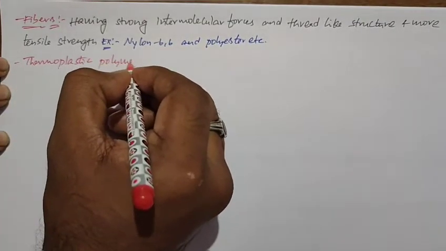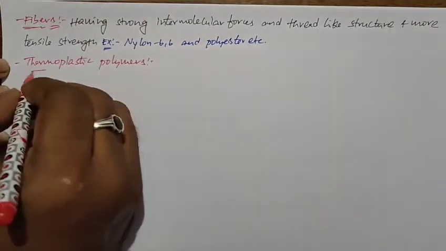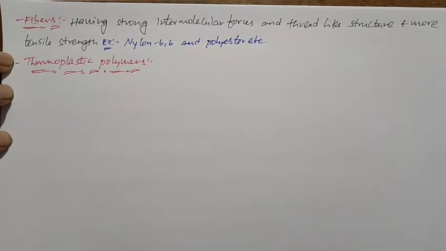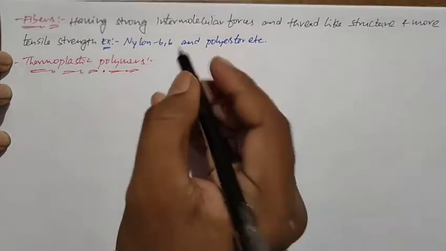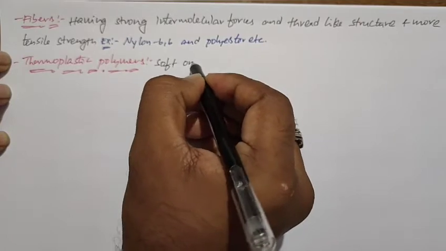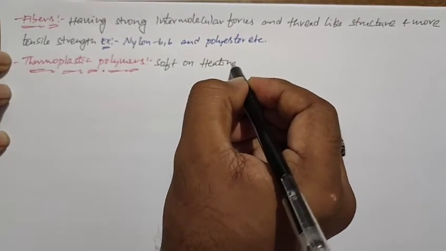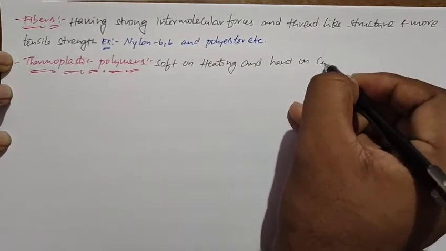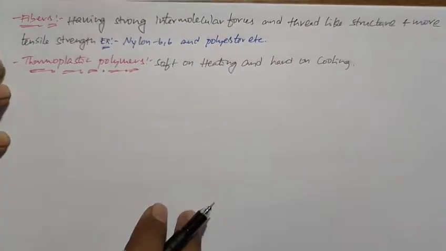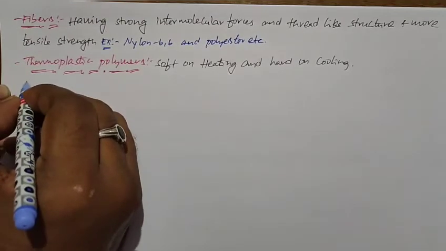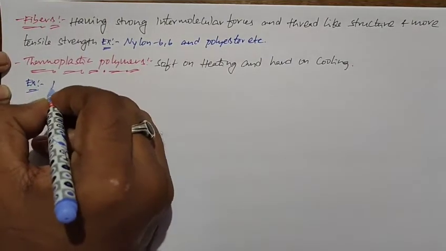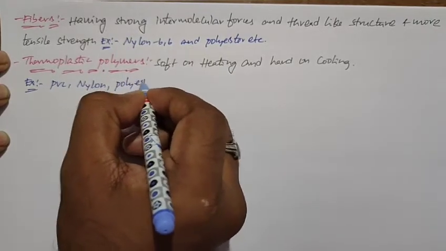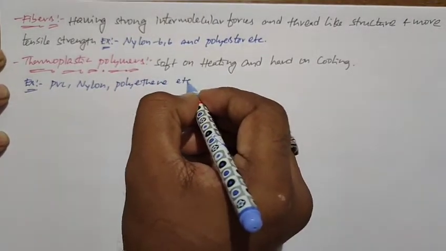Thermoplastic polymers. The polymers which are soft on heating and rigid or hard on cooling, we call as thermoplastic polymers. If we take the example of thermoplastic polymers, PVC, nylon, polyethylene are examples of thermoplastic polymers.